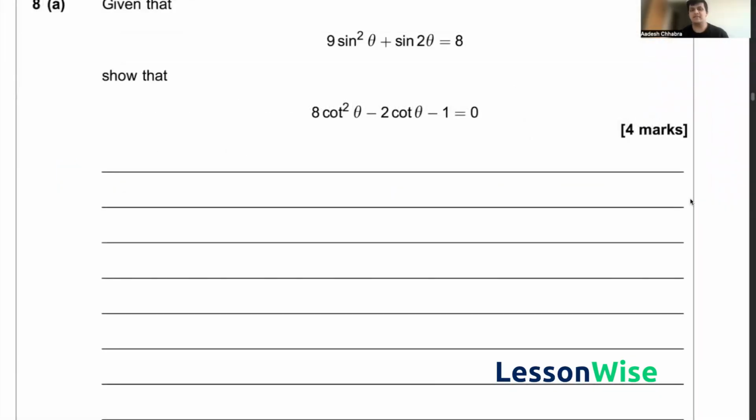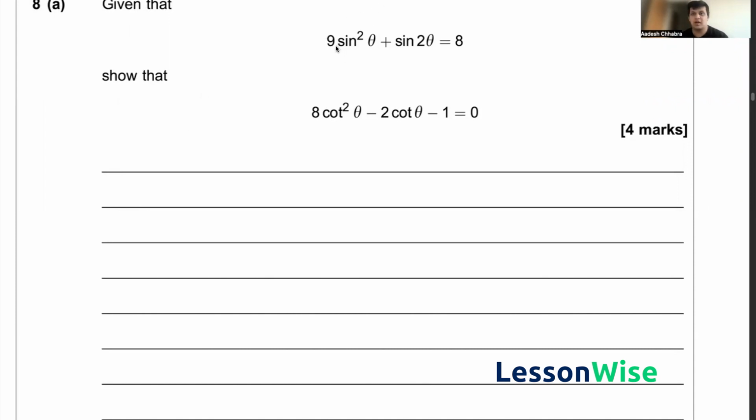So in question 8, we've been given that 9 sine squared theta plus sine 2 theta equals 8. And using this, we now have to show that 8 cot squared theta minus 2 cot theta minus 1 is equal to 0. So this is a classic sort of changing the format trigonometric question, and so let's jump right into it.